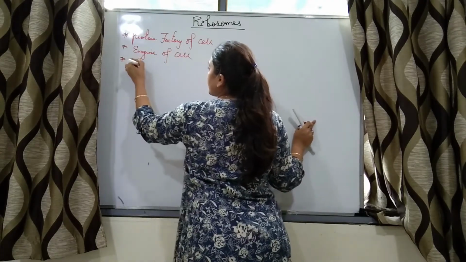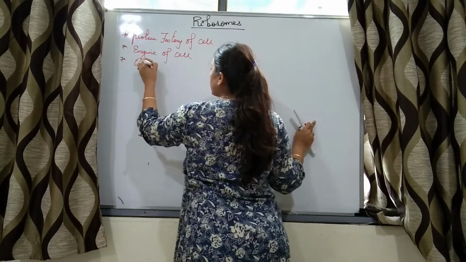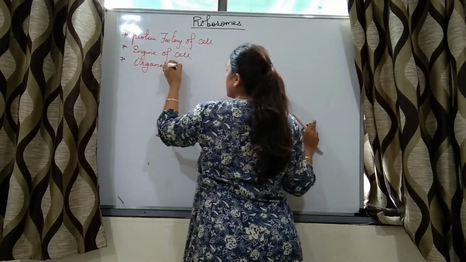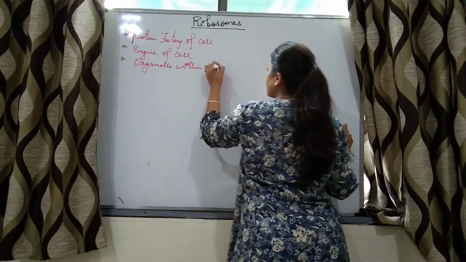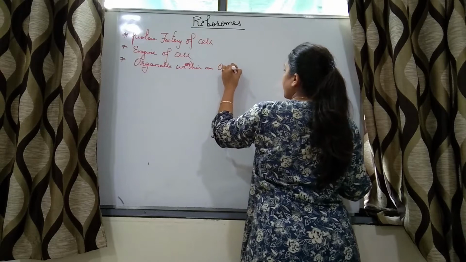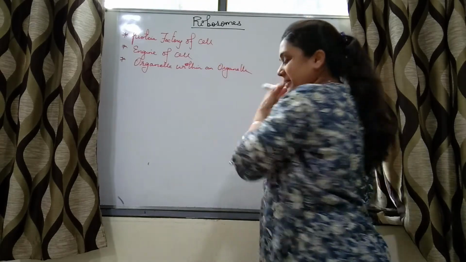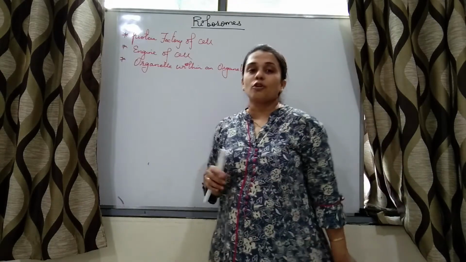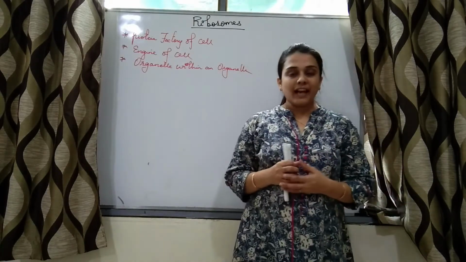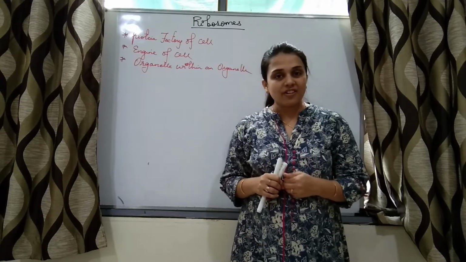It is also called the engine of cell. It is also called an organelle within an organelle. Right? So these are the different names of ribosomes. Ribosome is also called protein factory. Why is it called protein factory?